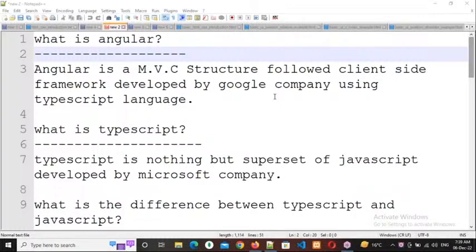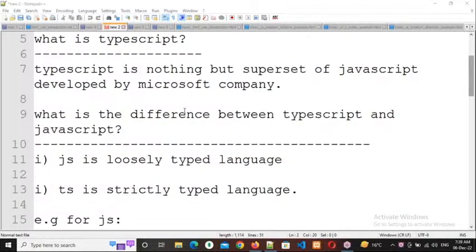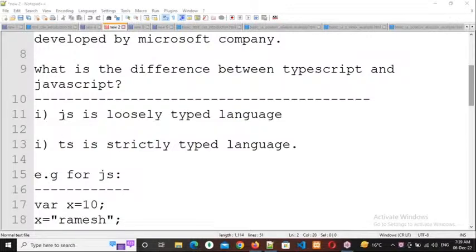So whenever you modify anything into any other format, there will be differences. In the same way, Microsoft people took JavaScript into their hands and modified it as TypeScript. Okay, right. So what is the difference between JavaScript and TypeScript? The first difference is JS, JavaScript, is a loosely typed language. TS, TypeScript, is a strictly typed language. So what is a loosely typed language and what is a strictly typed language?